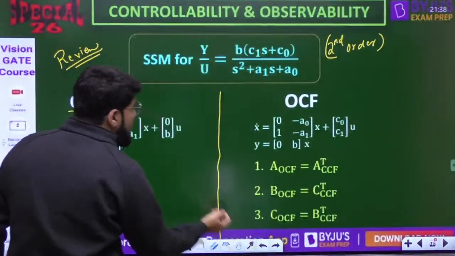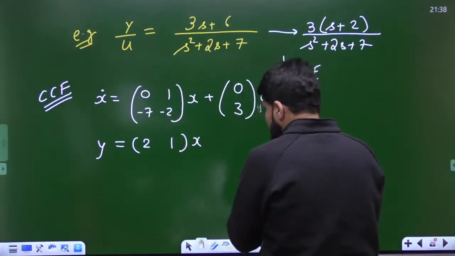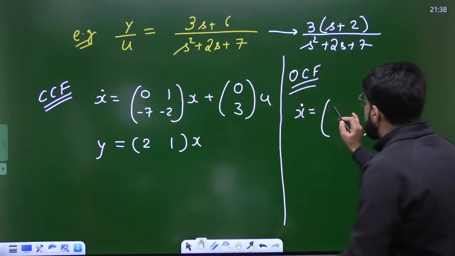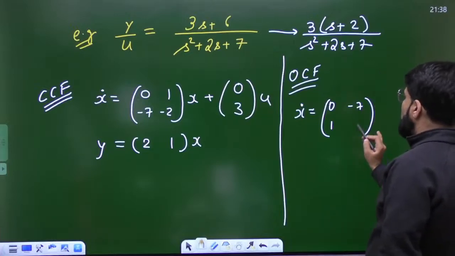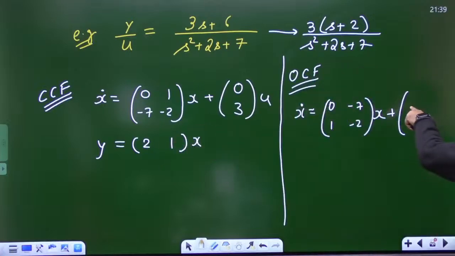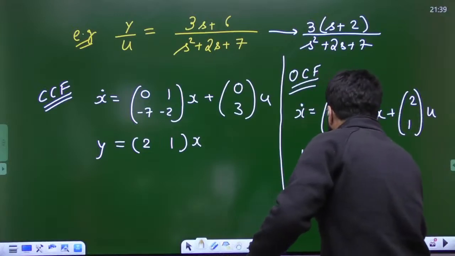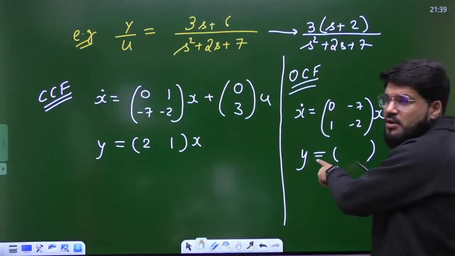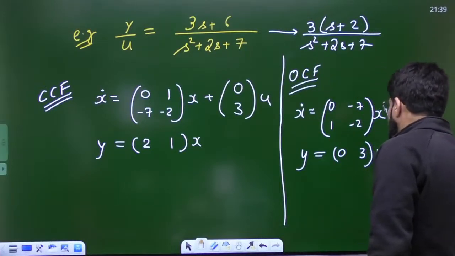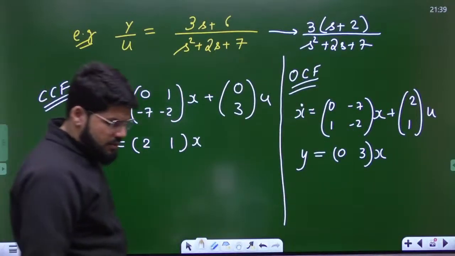Okay, so let me write down the OCF for the same example. So what is X dot? The A matrix: take the transpose of this. So the first row becomes the first column, and the second row, minus 7, minus 2, is the second column now. Plus, take the transpose of C, that will come to B. So 2, 1 is the row; take the transpose, it becomes the column. So 2, 1 into U. Y: B transpose will come to the C position. The B is 0, 3; take the transpose, it becomes the column 0, 3, and it comes here. Y equal to CX. Okay?